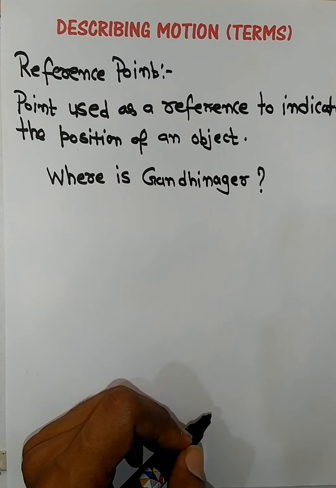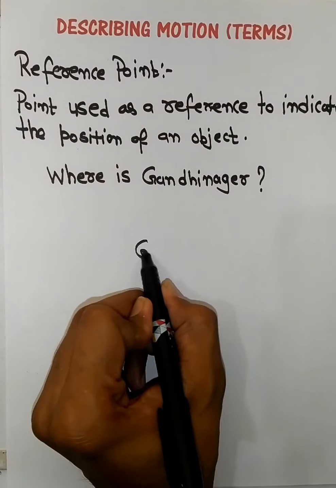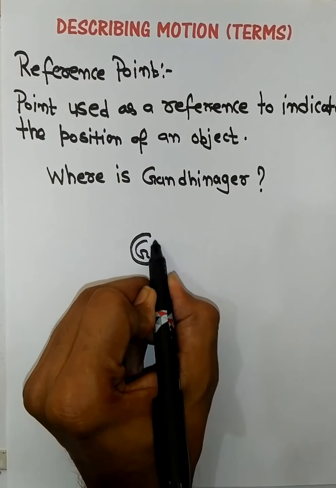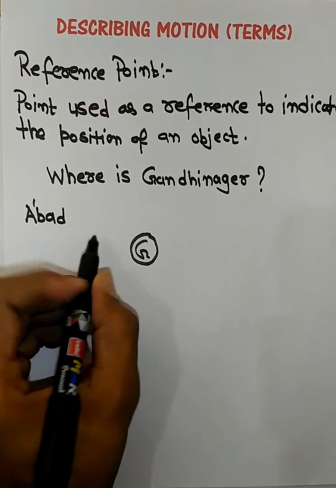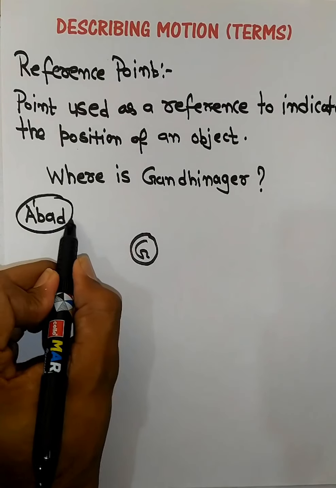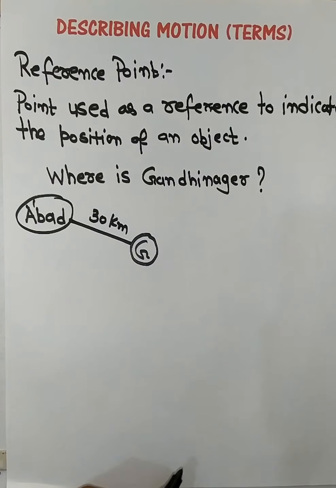Because Gandhinagar is surrounded by many different places, the position of Gandhinagar might be different from each and every place. For example, Gandhinagar, I'm indicating as G, is 30 kilometers from Ahmedabad, right?